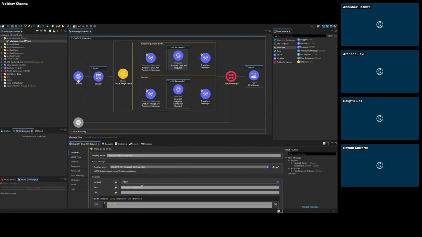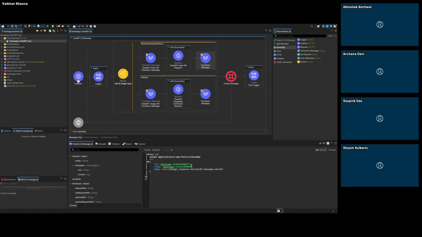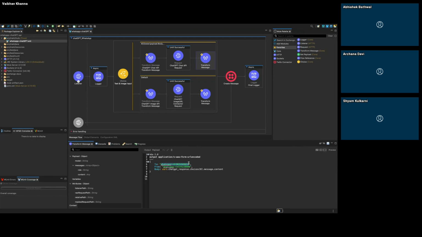Once I am hitting this API, I will be getting some response. Then I will be converting that response in this payload, because this is my actual number and this is the number which I am receiving from the Twilio, or you can say any number you can provide over here. This doesn't matter. Basically, it will be passing to this connector, and this connector is getting configured to pass to my account, because this is a trial account.